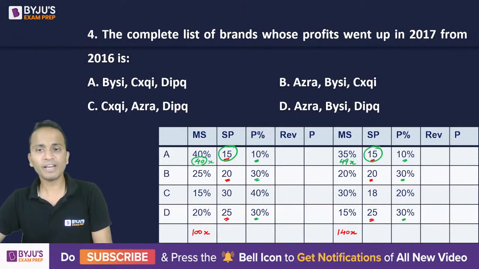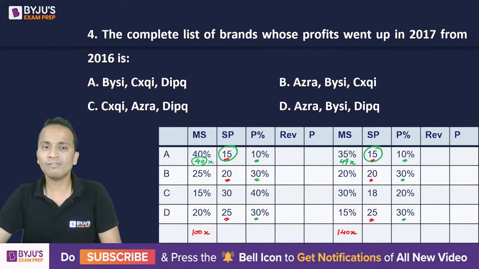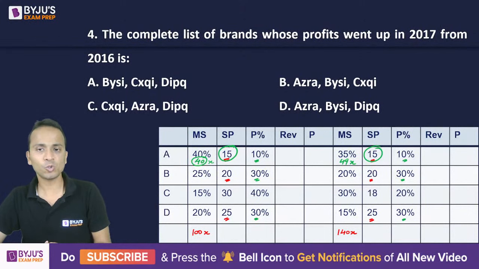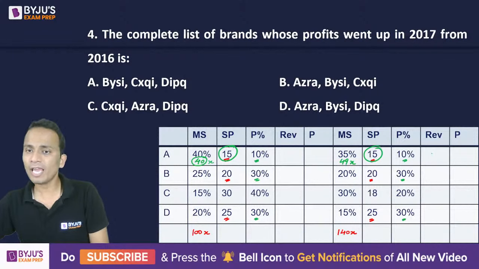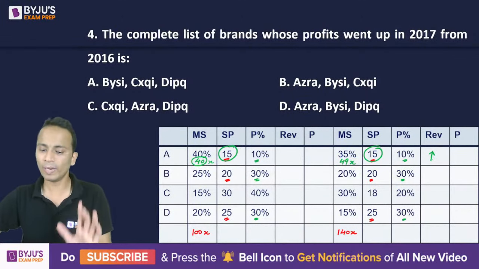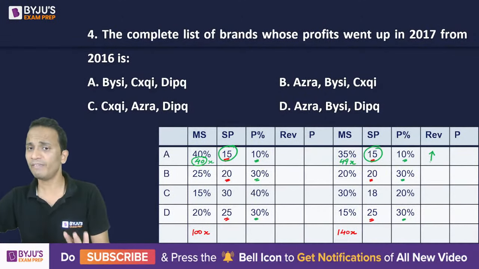So 35% of 140x will be more than 40% of 100x. So I can say that the number of units that they have sold has increased. Selling price is the same. So I can say that for A, the revenue will increase in 2017 as compared to 2016. I'm just talking about the revenue.